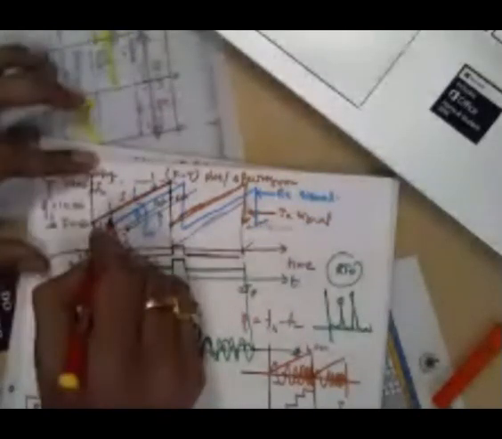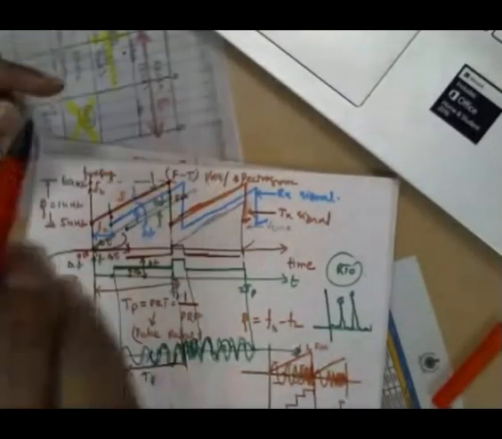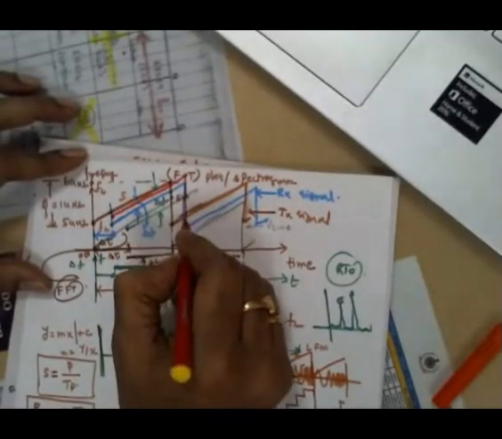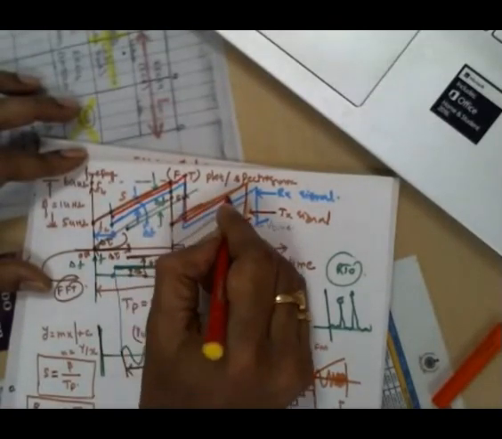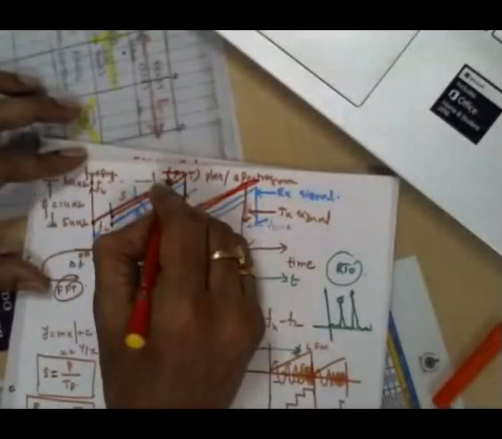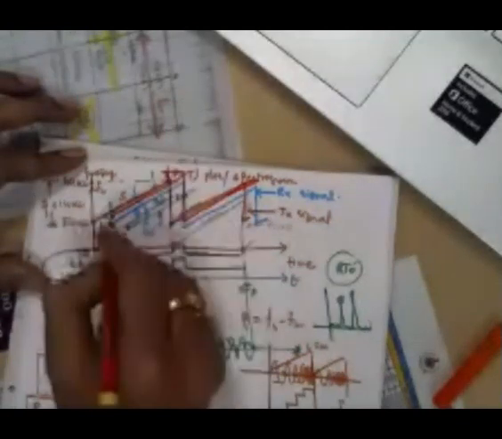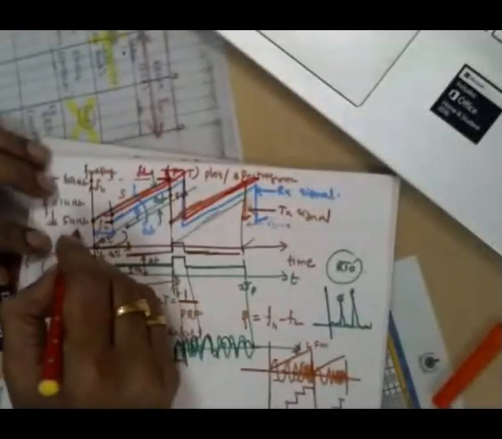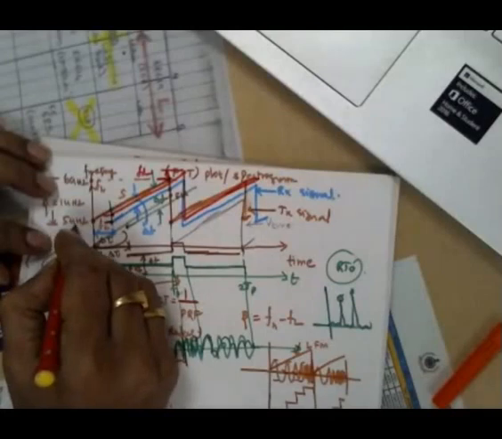Because FL is added up by FD, the frequency will be something like this. Right? The FH also is incremented by FD, and FL also is increased by FD. So the difference between the transmitted FH and the received FH is equal to FD, and likewise the difference at FL is equal to FD.